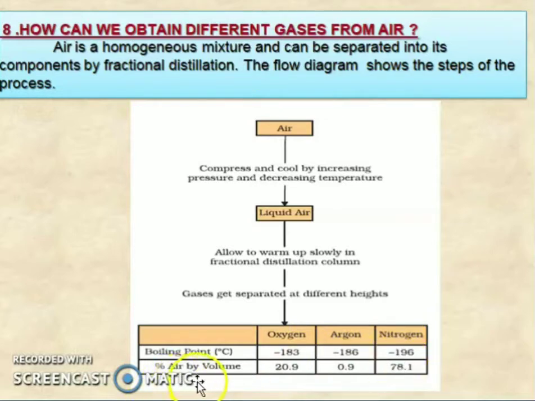What percentage of air by volume does each gas make up? Oxygen is 20.1, argon is 0.9 and nitrogen is 78.1 percent. We can separate these by this method.